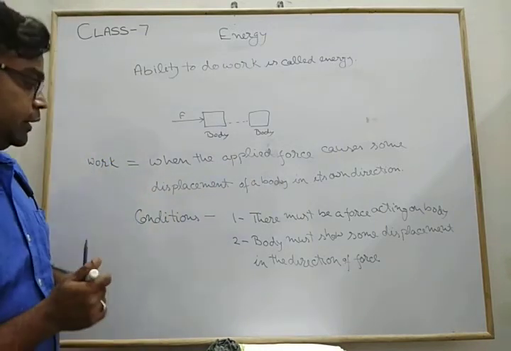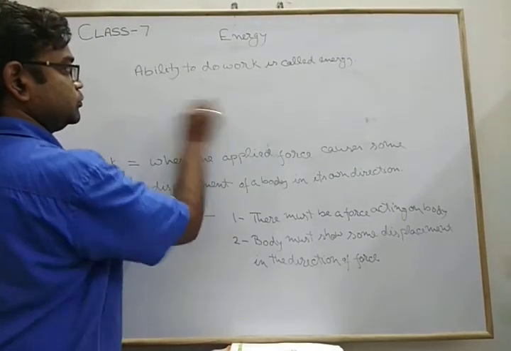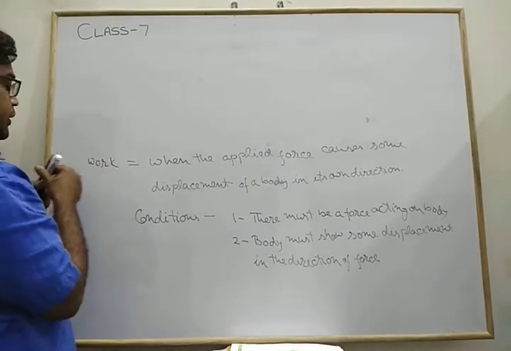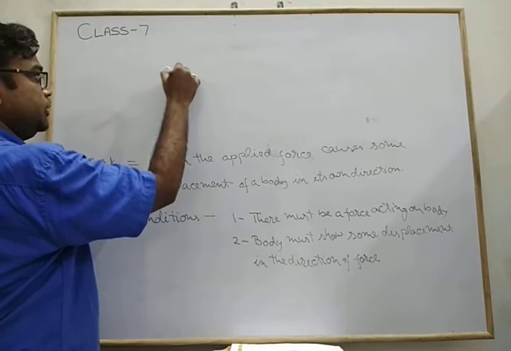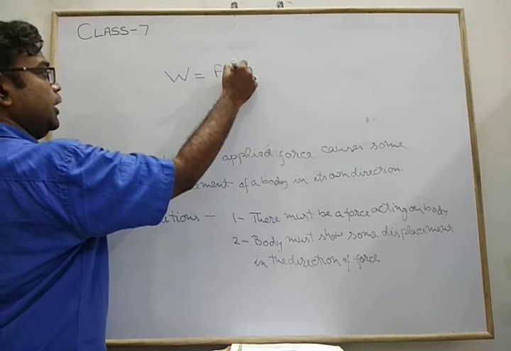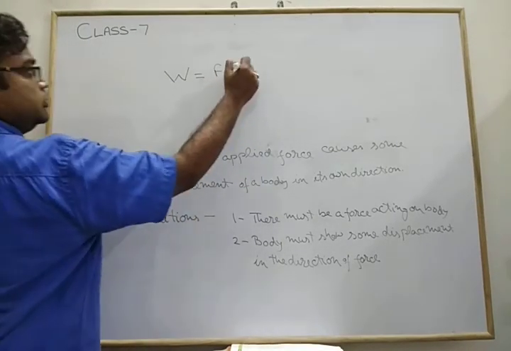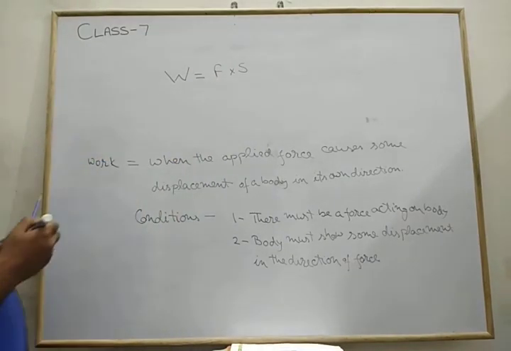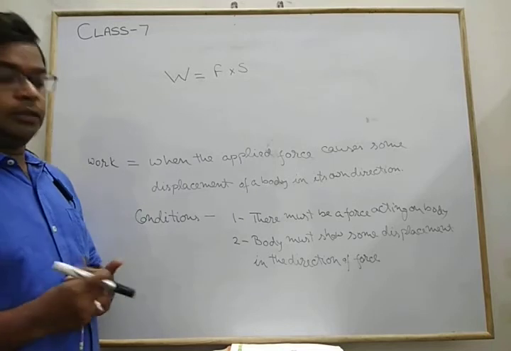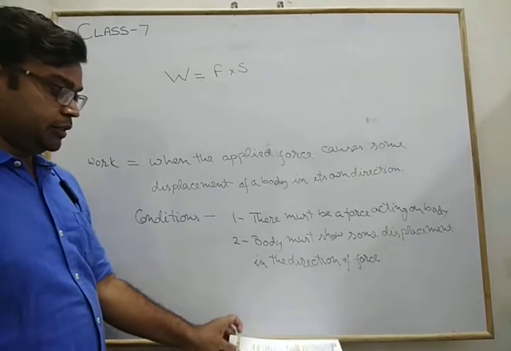So mathematically we can write down work done. Let me come this side. Mathematically we can write down work done W. If work done is W, then W equals the force applied on the body times the displacement occurred by the body in the direction of force. This is the formula for finding the work.